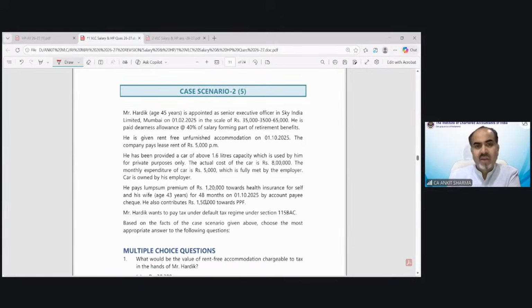If you read it, Hardik is appointed senior executive officer in Sky India Limited, so and so, 40% DA, unfurnished accommodation. There is no new point, but that does not mean that you are not going to try these questions. You have to try all case scenarios, all questions we have discussed, test your knowledge questions and illustrations from the study material, and past 2 or 3 years question papers also. If you are able to do these things, I can assure you, you would be able to solve the majority part of your examination paper, and definitely you are going to get very good marks.